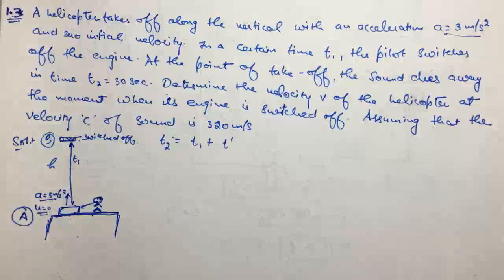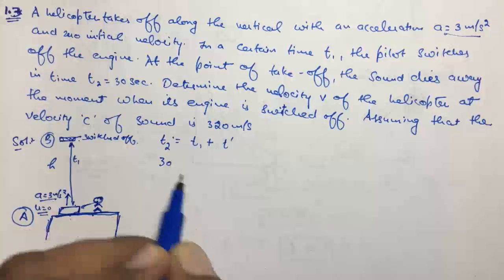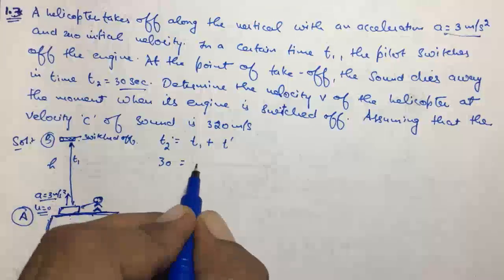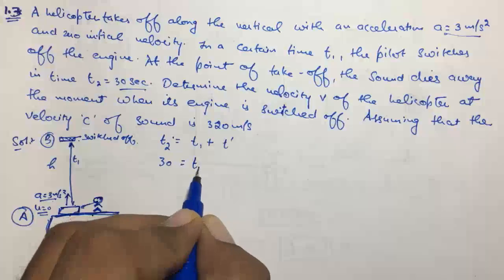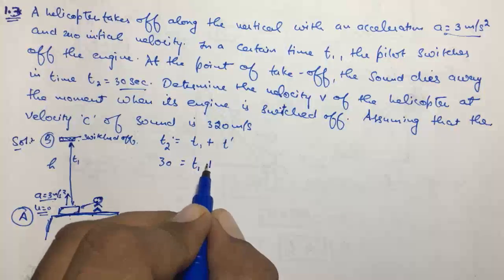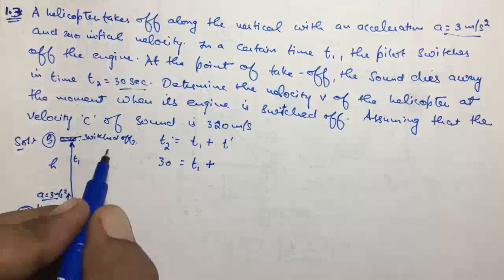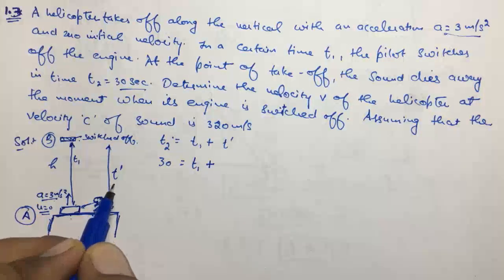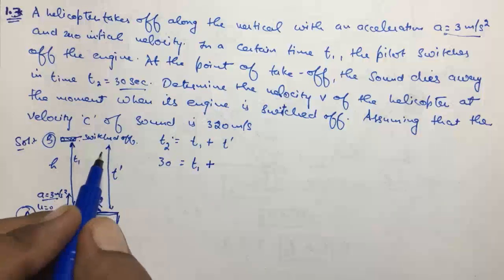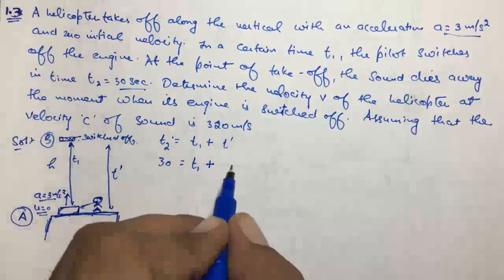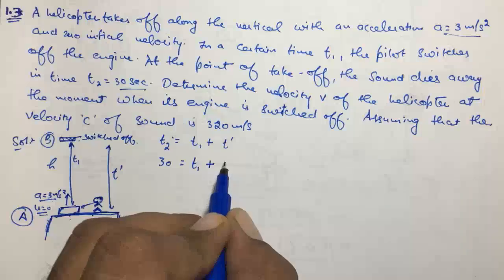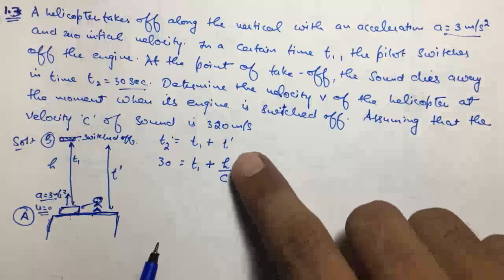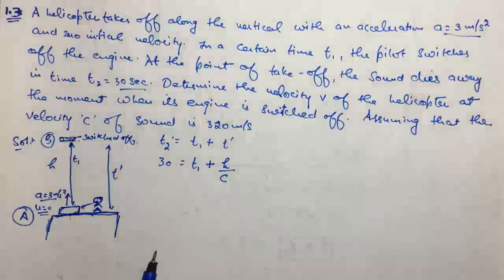This is given in the question, that time t2 is 30 second, and this time t1 we don't know. The time taken by the sound to come from b to a is distance upon velocity. So distance is h and velocity of the sound is c. Now we need to find h because we don't know h in this equation.